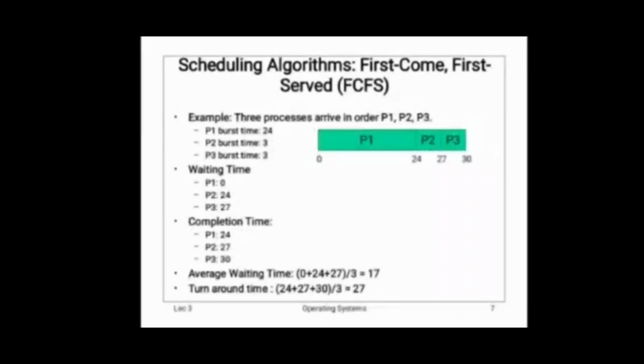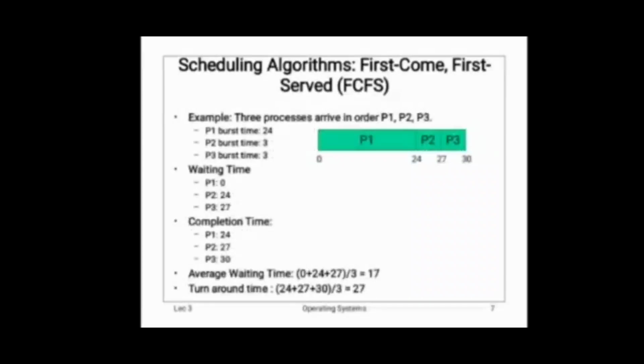The FCFS average waiting time is calculated by adding the waiting times of the three processes P1, P2 and P3, and turnaround time is calculated by the completion time of the CPU. This is a process of first come first serve scheduling algorithms. There are many types of scheduling algorithms: first come first serve, shortest job first, priority, round robin, like that. So now we are seeing first come first serve scheduling algorithm.